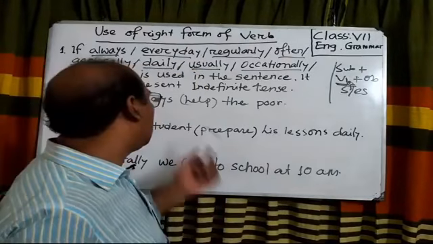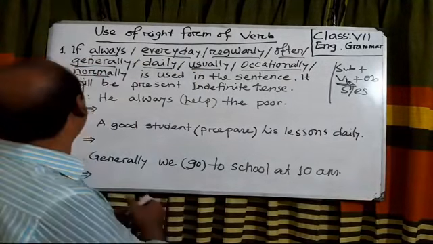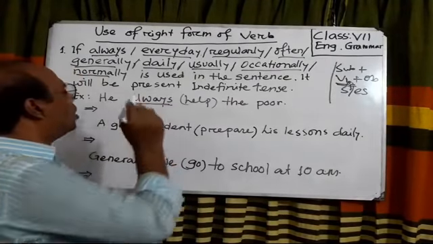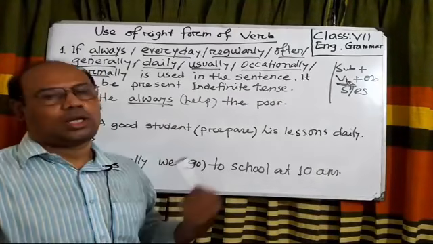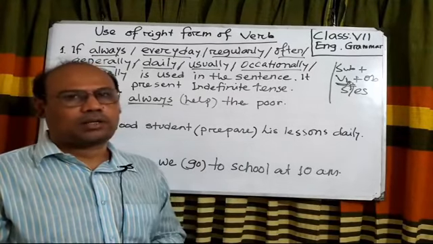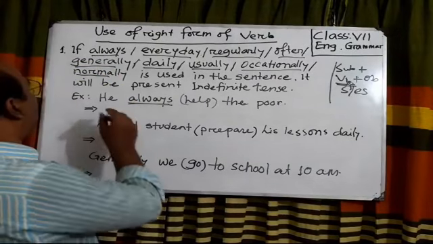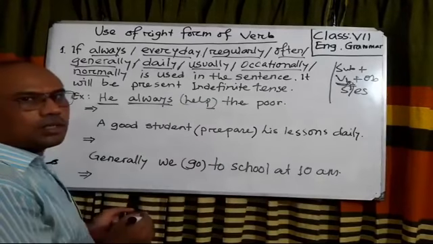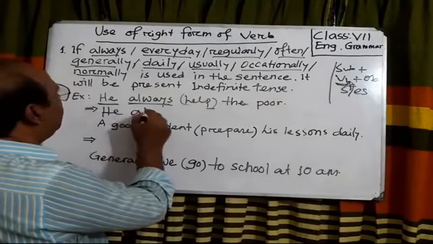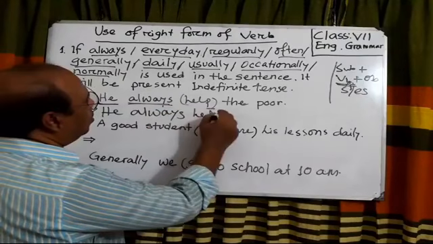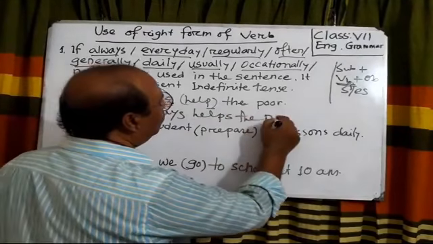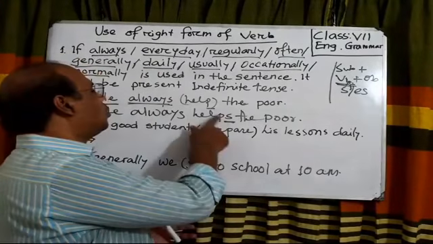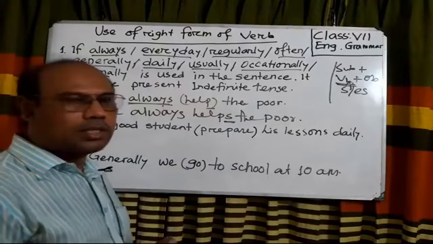So let's rewrite the following sentences. Look, he always helped the poor. Here we have used always, so this sentence will be in present indefinite tense, and the subject is third person singular number, so we will use s or es with this verb. The sentence will be: he always helps the poor. Look, helps. I have used an extra s with help because the subject is third person singular number.